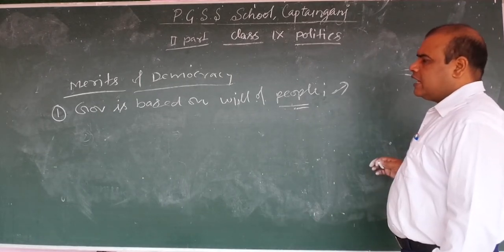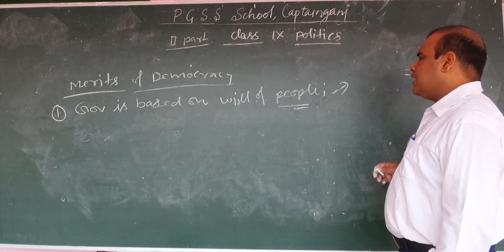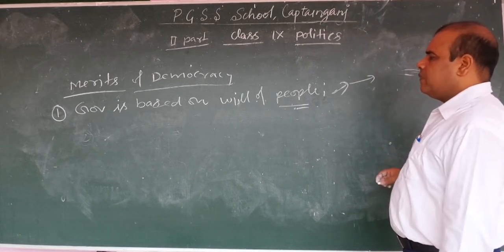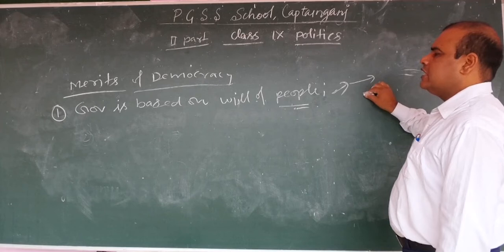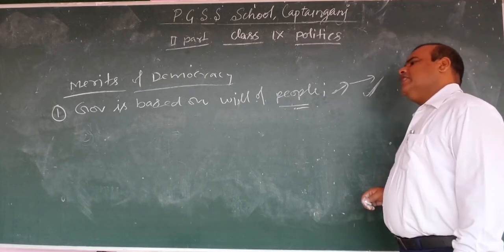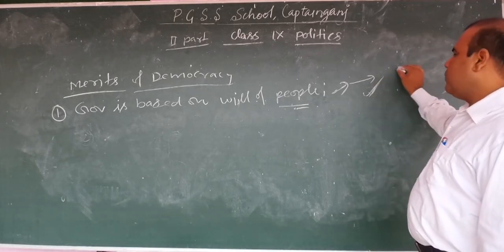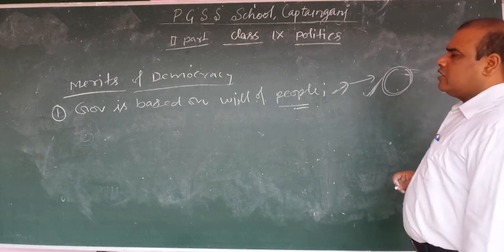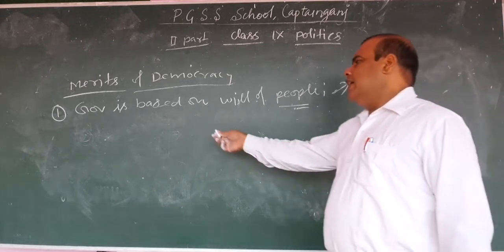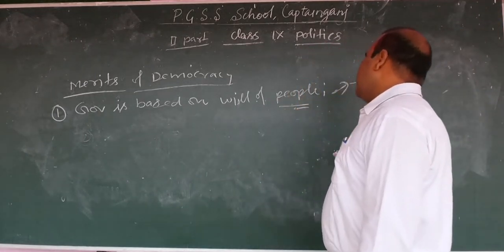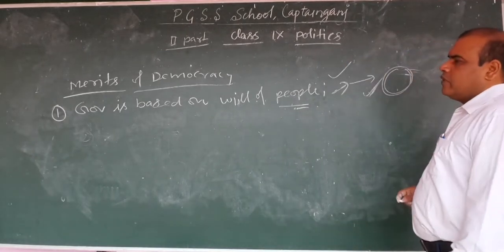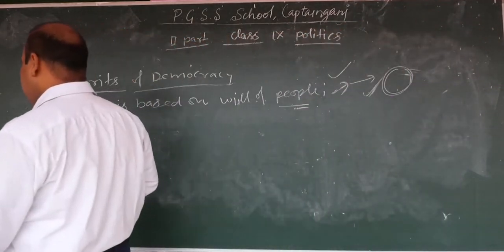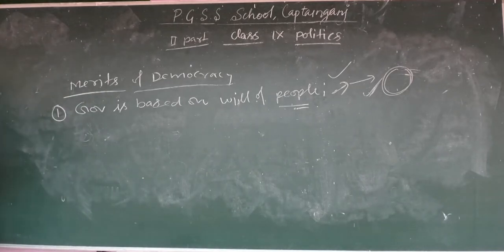If the government is unable to change the decision, then whenever an election is conducted, people have the right to change the government, and generally people change the government. The ruling political party does not form the government again. It is generally noticed. It's clear that in the democratic form of government, the government is on the will of the people. Otherwise, people change the government.